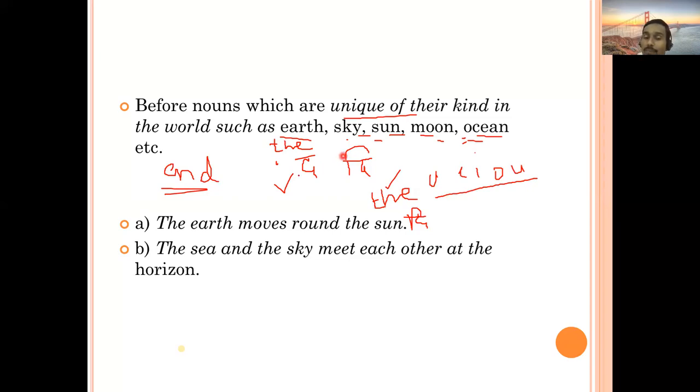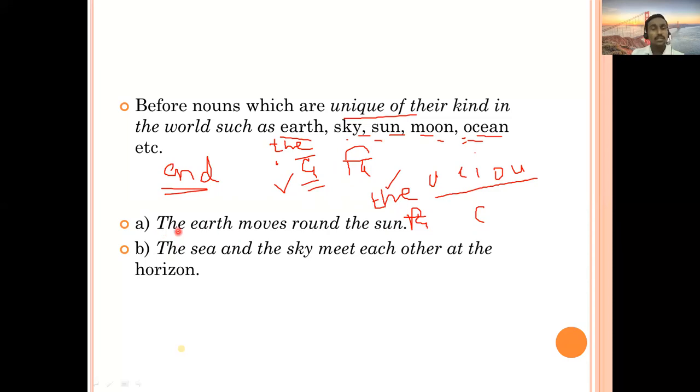And for the remaining, if it is beginning with a consonant, all consonant sounds, then you are going to pronounce it with the, like the sky, the sun, the moon. So you take care about pronunciation when you are going to read sentences anywhere. Okay. So let's see examples here. These are some unique things.